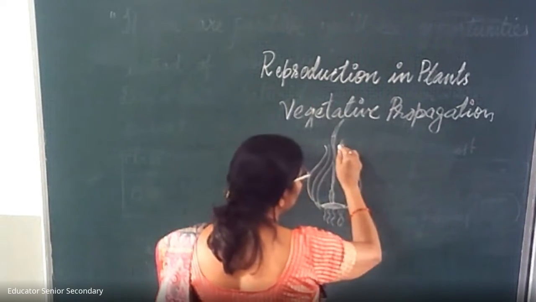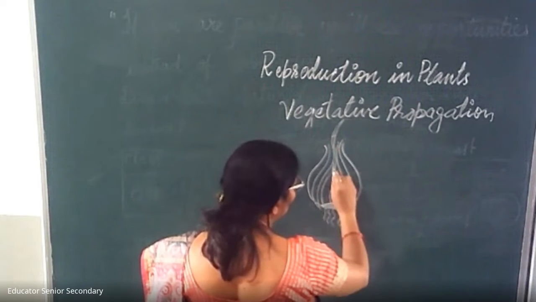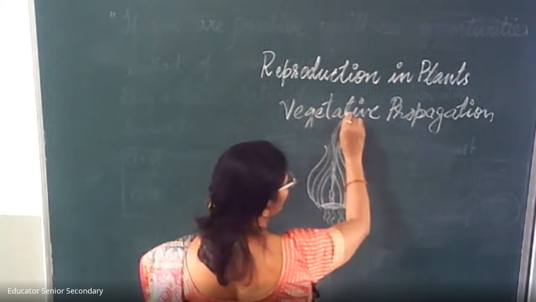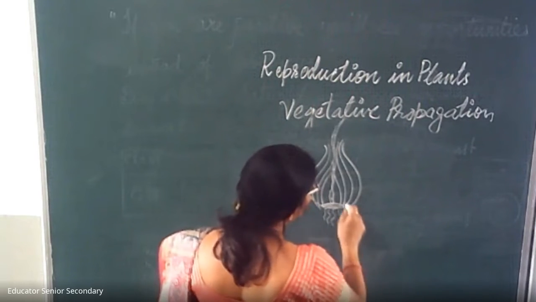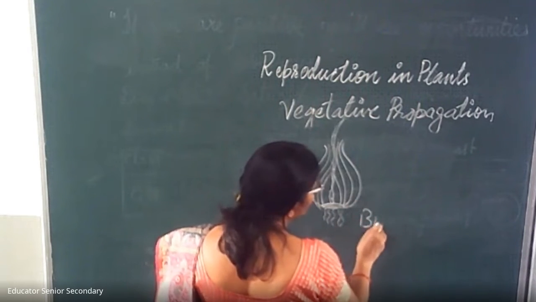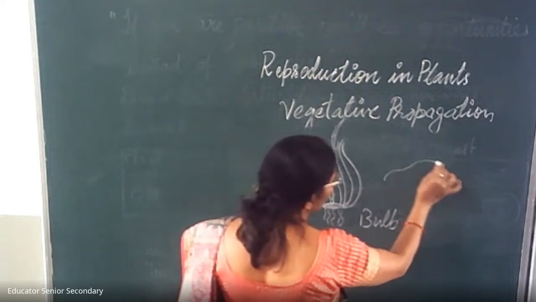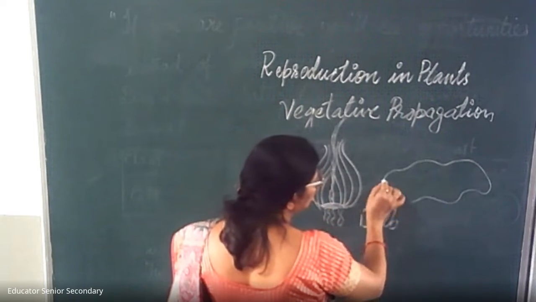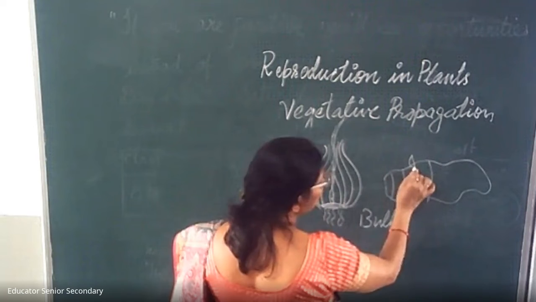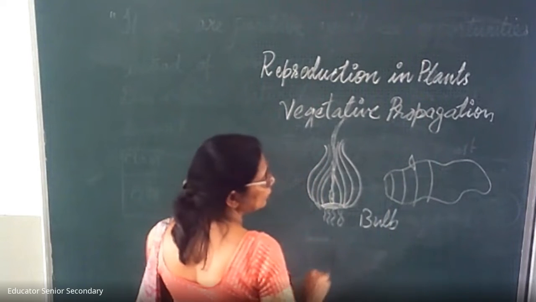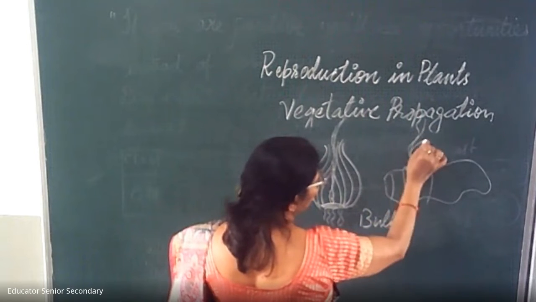This way it grows into a new plant. It stores food and forms a new plant. So this is a bulb. Next example of an underground stem is ginger. Children, you must have seen these lines. They are nodes. A new bud comes from these nodes and turns into a new plant.